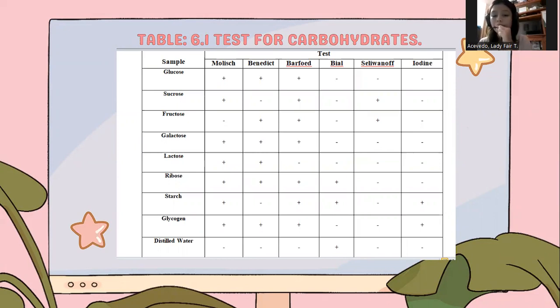In Barfoed's test, the galactose is red, so it is also positive because the positive result for Barfoed's is dark red. In Bial's test, the galactose was yellow, so it is a negative result because in Bial's test, it is supposed to be blue.